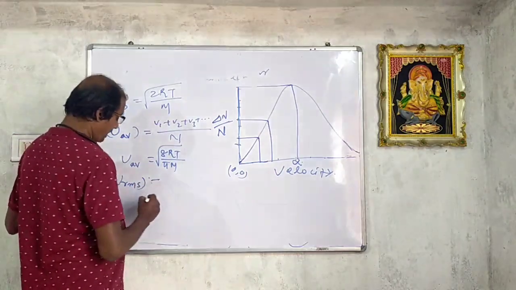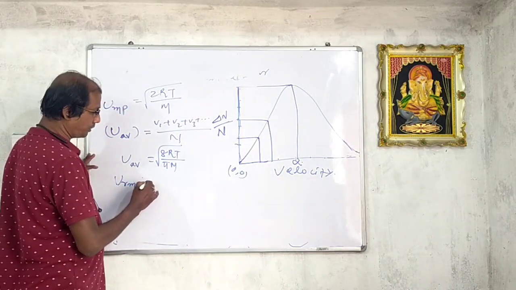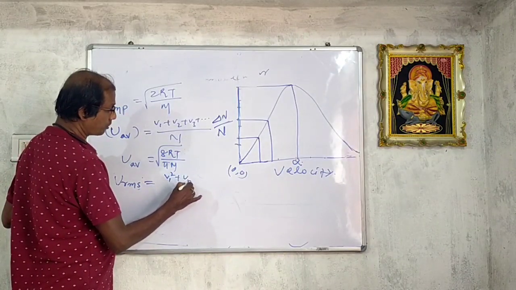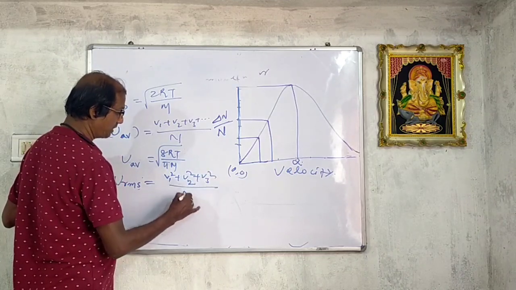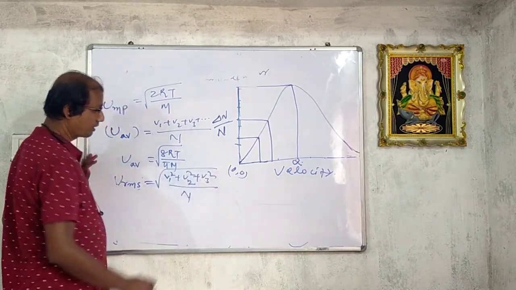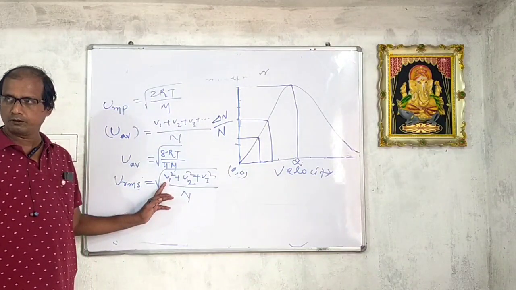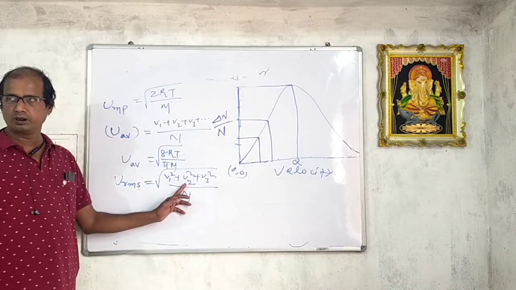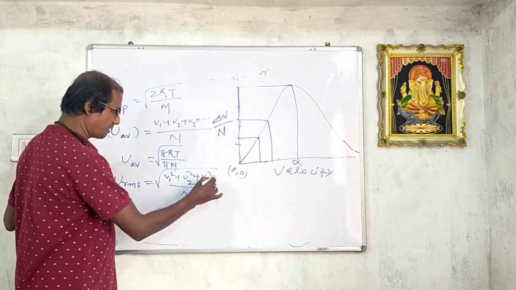So U_RMS, root mean square velocity or root mean square speed, is equal to the square root of (v1 square plus v2 square plus v3 square and so on) by n. Here v1 is the velocity possessed by the first molecule, v2 by the second molecule, v3 by the third molecule, and so on.